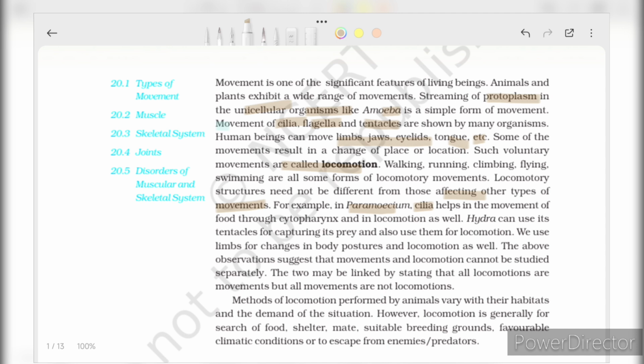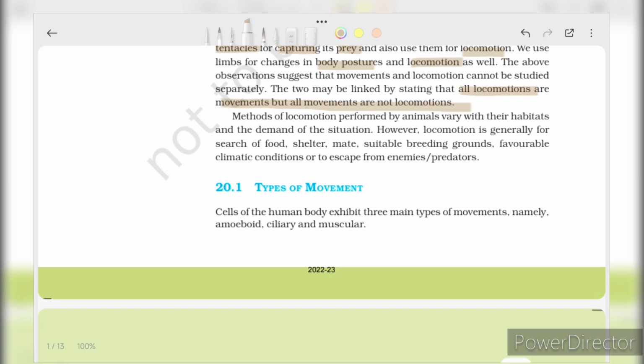Hydra can use its tentacles for capturing its prey and also use them for locomotion. We use limbs for change in body posture and locomotion as well. The above observation suggests that movement and locomotion cannot be studied separately. The two may be linked by stating that all locomotions are movements, but all movements are not locomotion. This is important. All locomotions are movements, but all movements are not locomotions.